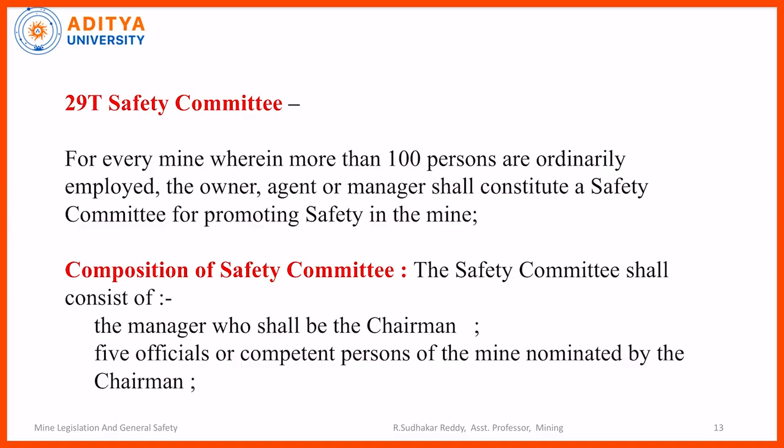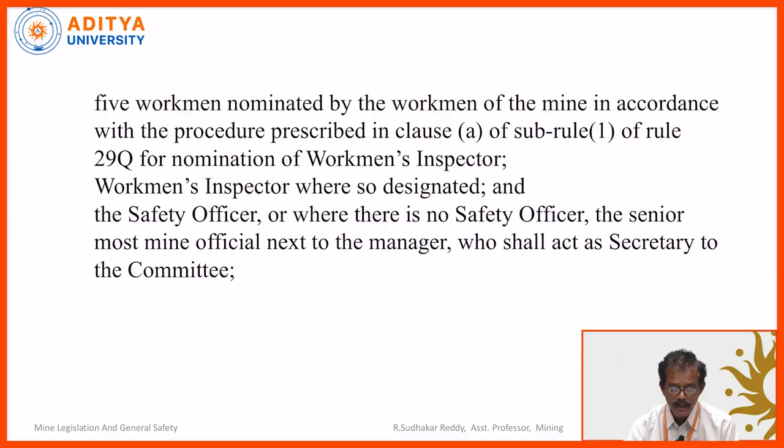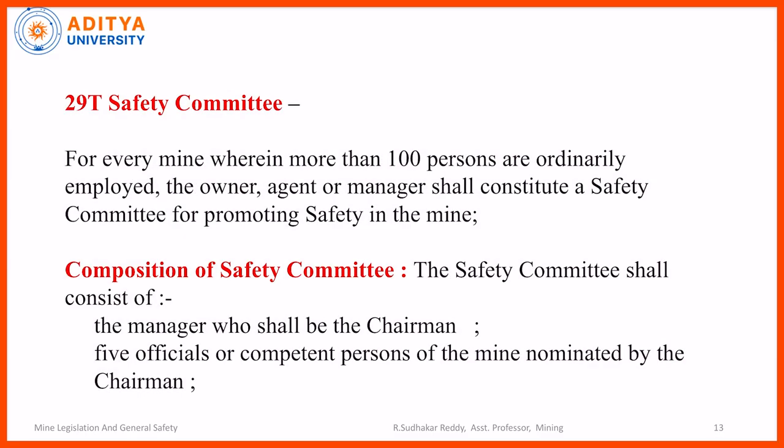Five officials or competent persons of the mine nominated by the chairman, that means the mines manager, and five workmen nominated by the workmen in the mine in accordance with the procedure prescribed in clause A of sub-rule 1 of rule 29Q, and the safety officer, the senior most mine official next to the manager, who shall act as the secretary. What is the composition of the safety committee?